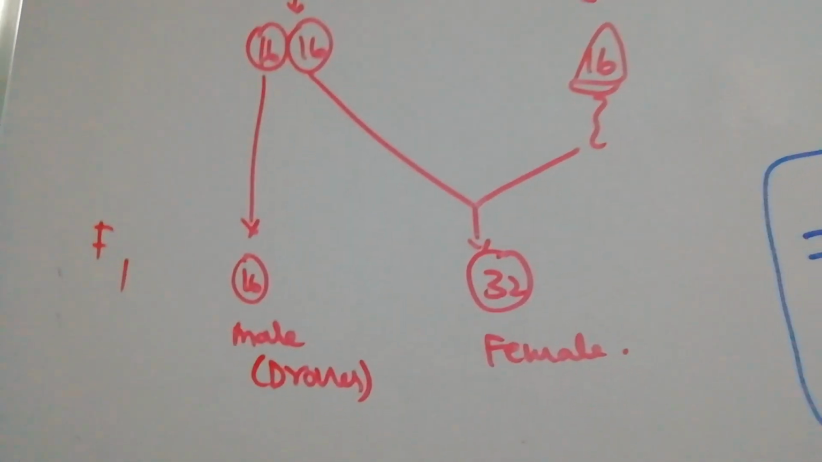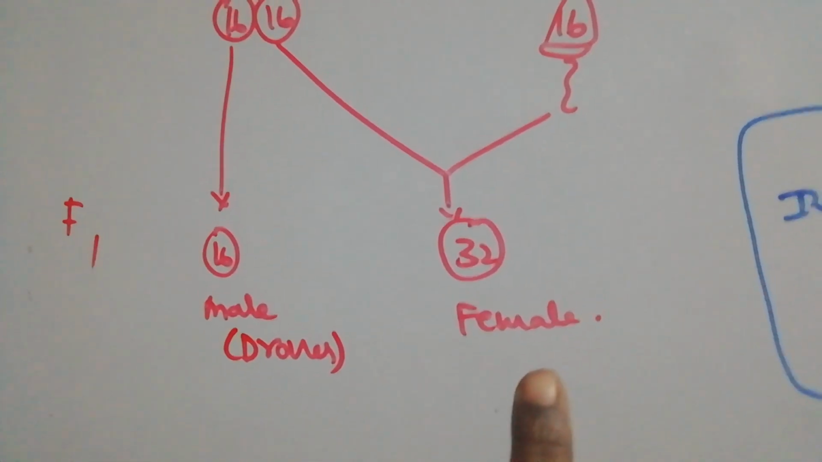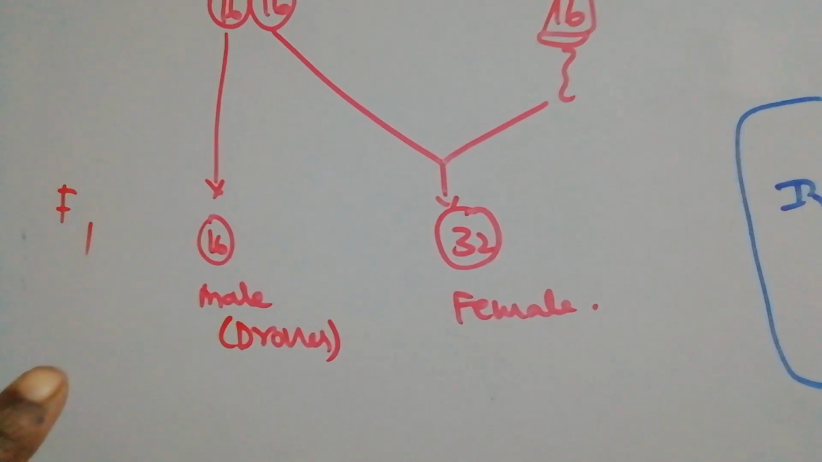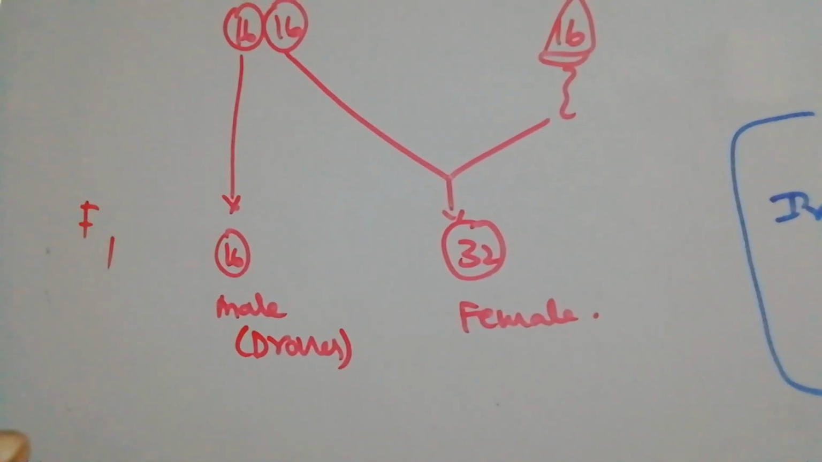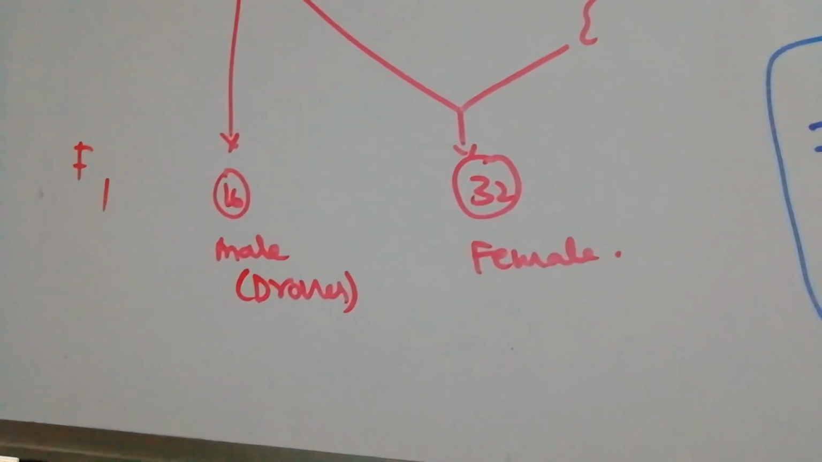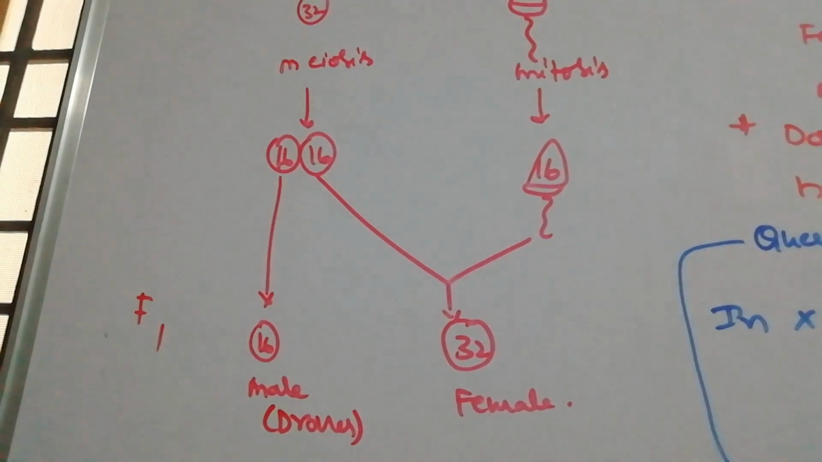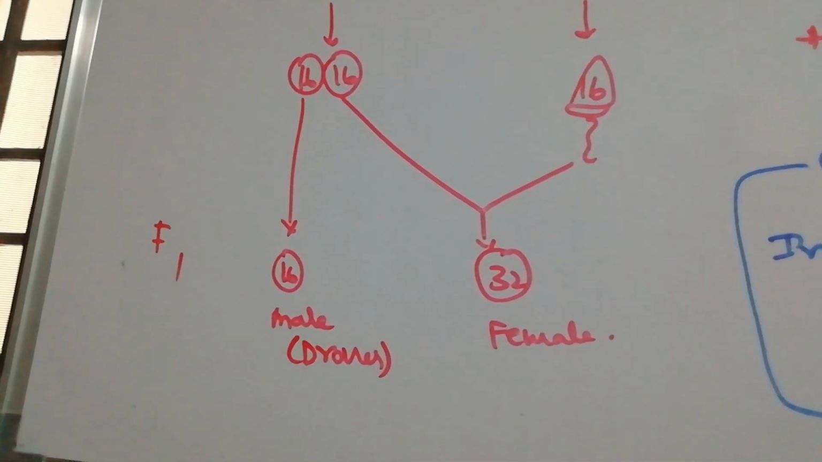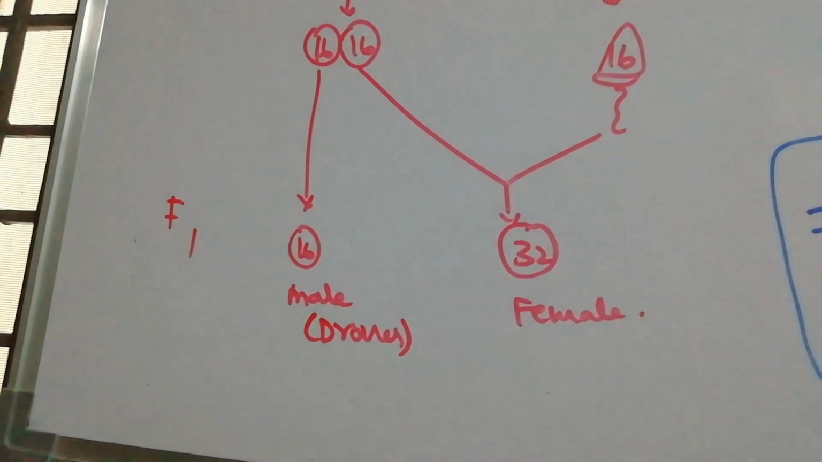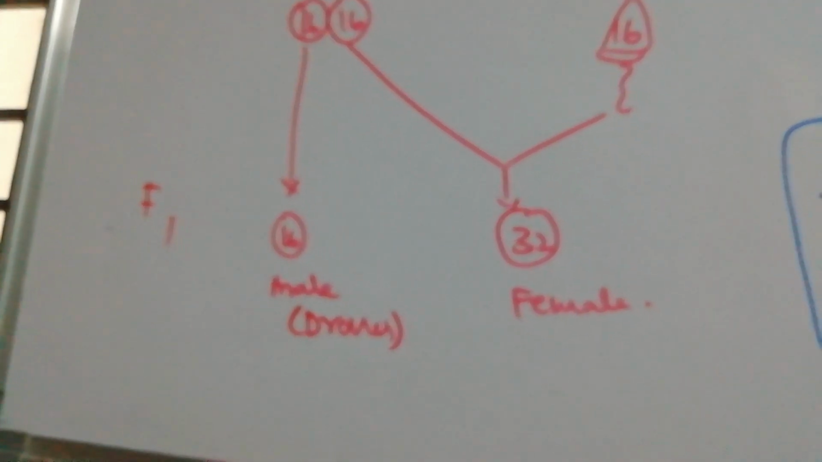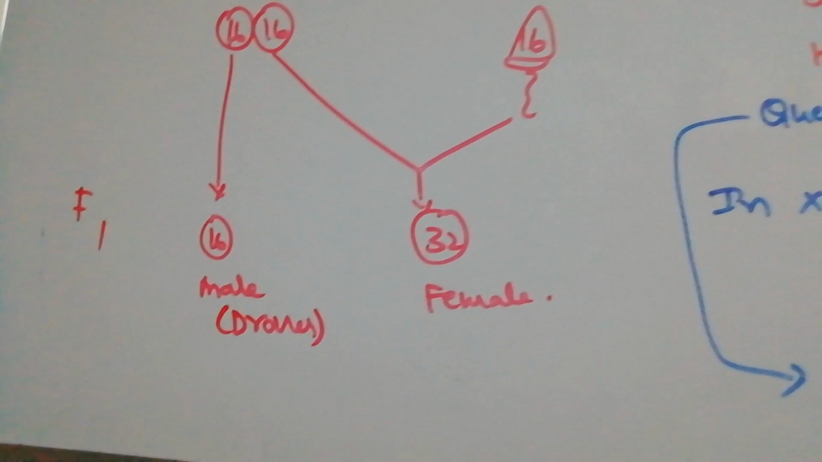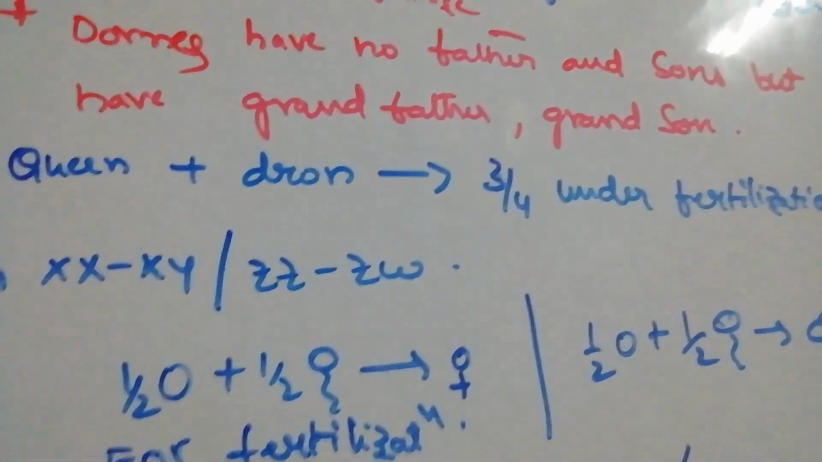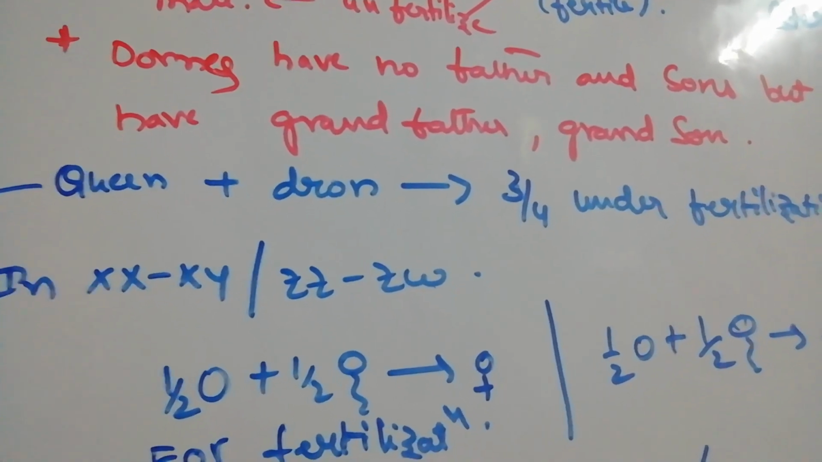Here, if the egg is fertilized, it becomes female. If the egg is unfertilized, by parthenogenesis or arrhenotoky, it becomes male, the drones. So whenever you see a fertilized egg, diploid condition, it is female; haploid condition, male. Diploid female, haploid male. That means drones have no father and no son, but have a grandfather and grandson.